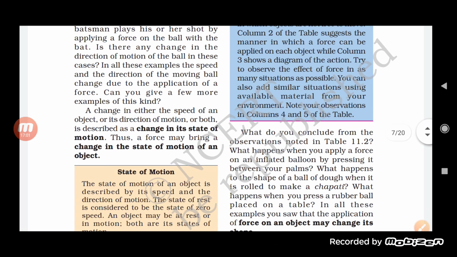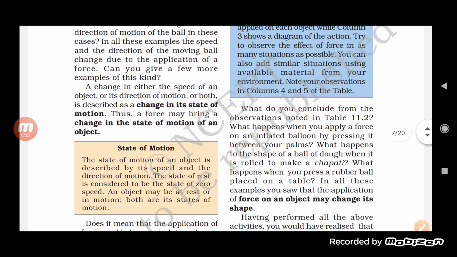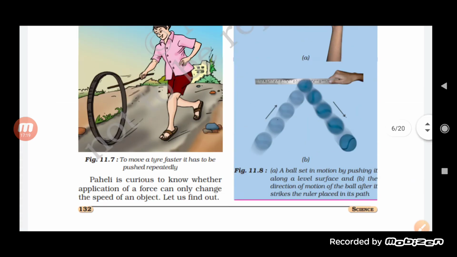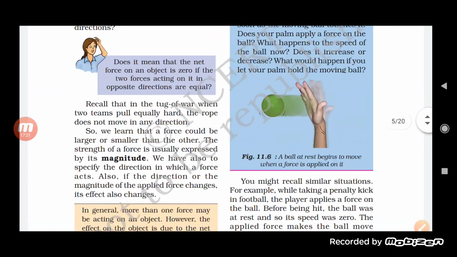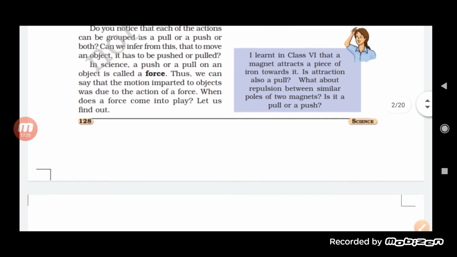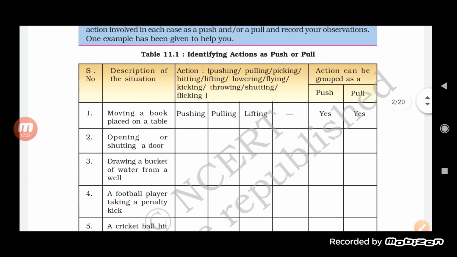Now see here, what happened? Try to observe the effect of the force in as many situations as possible. You can add similar situations using available material from your environment. Note your observations in columns 4 and 5 of the table. So, table 11.2 is given, students. This is the 11.2 table.